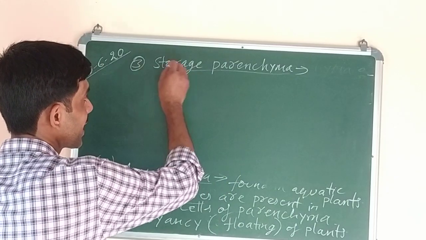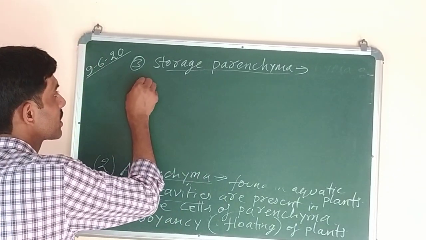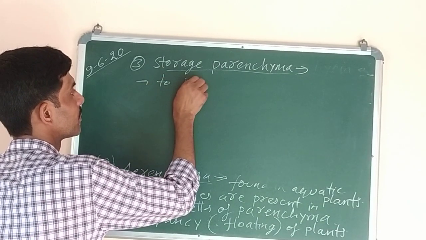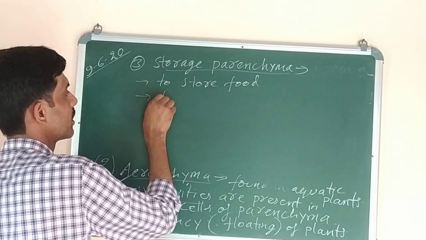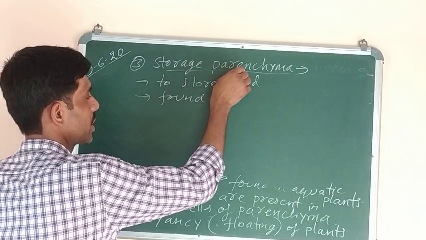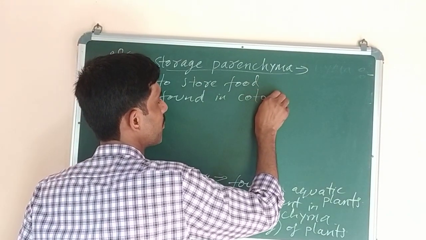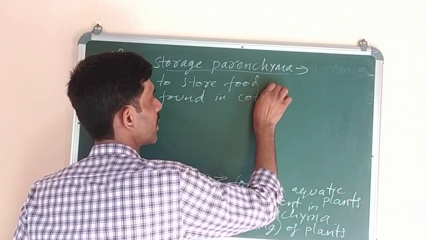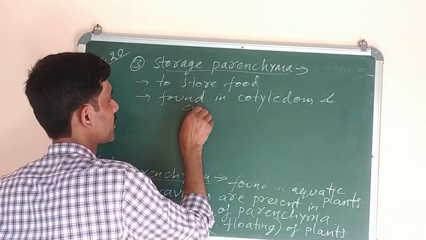So this type of parenchyma tissue is present in the endosperm and cotyledons. So what is the function? To store food. And where is it found? Storage parenchyma is found in the cotyledons and endosperm of seed.